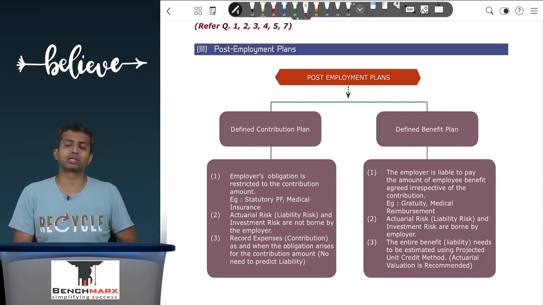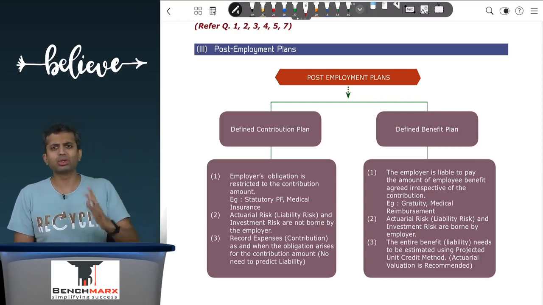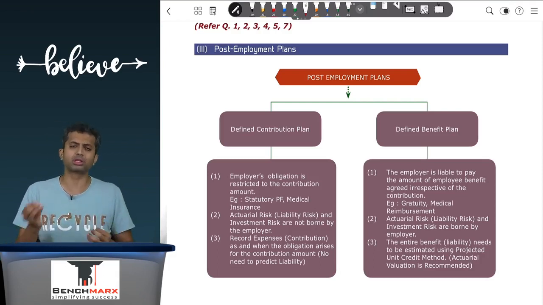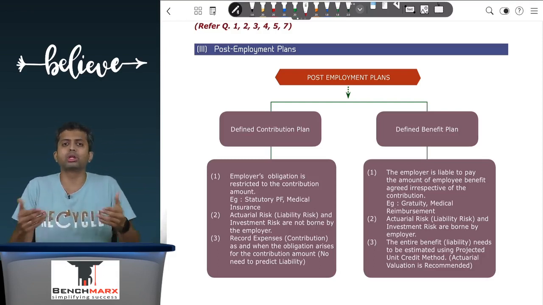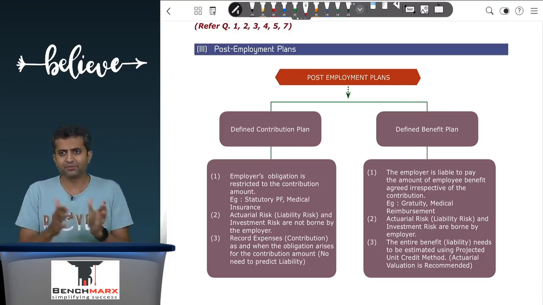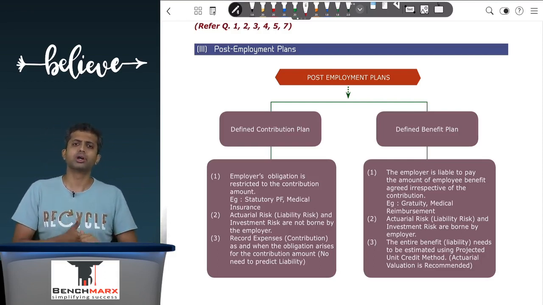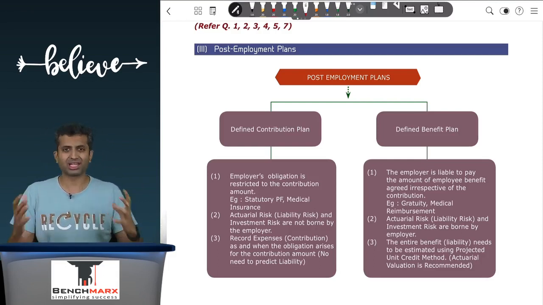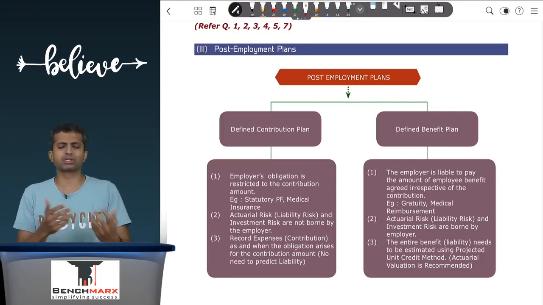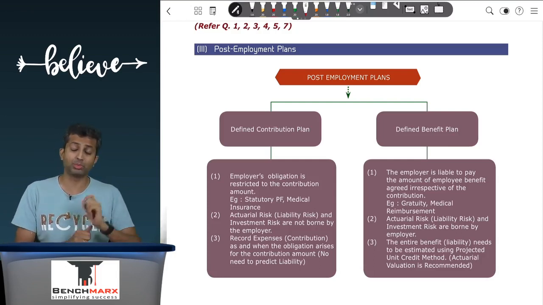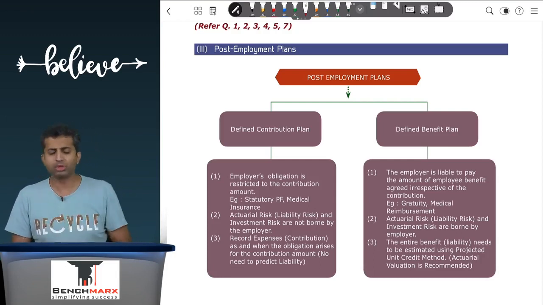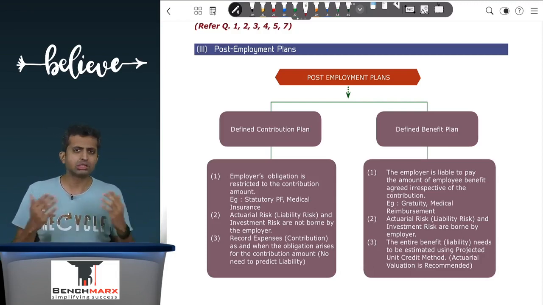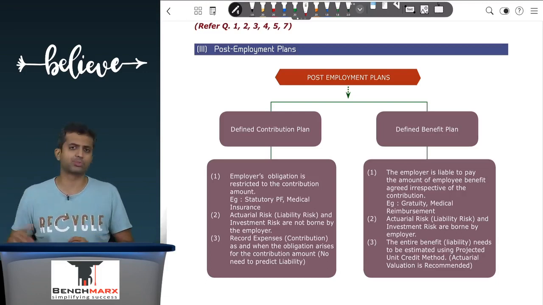These types of plans are called as defined contribution plans, and the accounting for these plans is extremely simple. You will recognize the expense as and when the contribution amount accrues. So if the employees have rendered services in the current year for which there's a 10 lakh salary and 12% of that, that is 1,20,000 is something that has to be paid, then the defined contribution expense will be measured at 1,20,000. There's no rocket science over here, and hence you don't need services of an expert like an actuary.